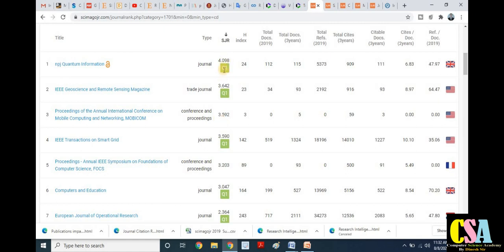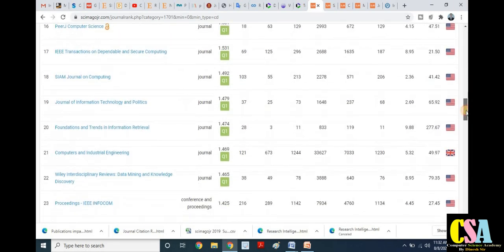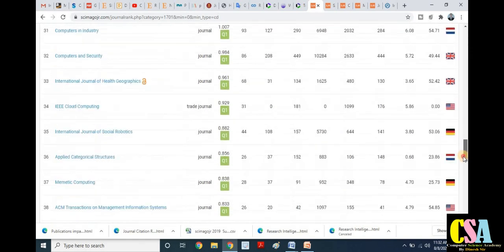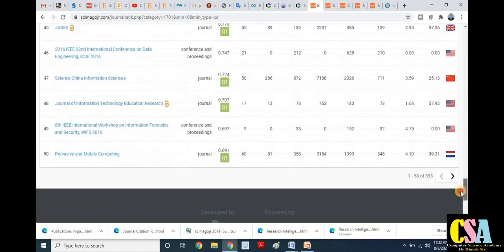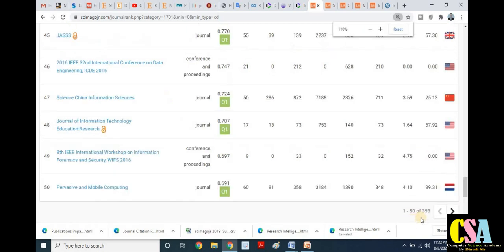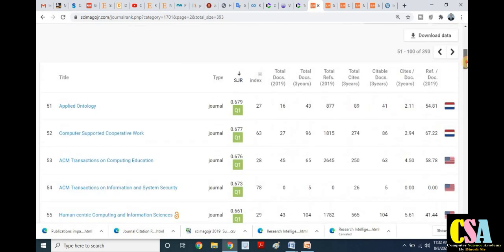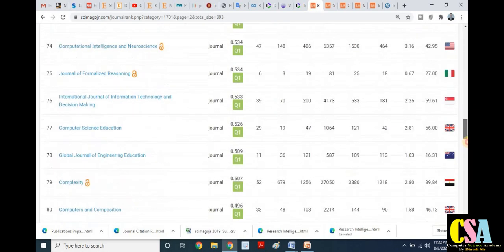You can see here quartile 1, Q1, Q1, always represented by Q1, which is the mnemonic of the quartile. Then Q2, Q2. These are the top 25 journals. Now we can move on. Here there are 393 journals available. Just click on next and we will find the next journals. You can see all the journals displayed.